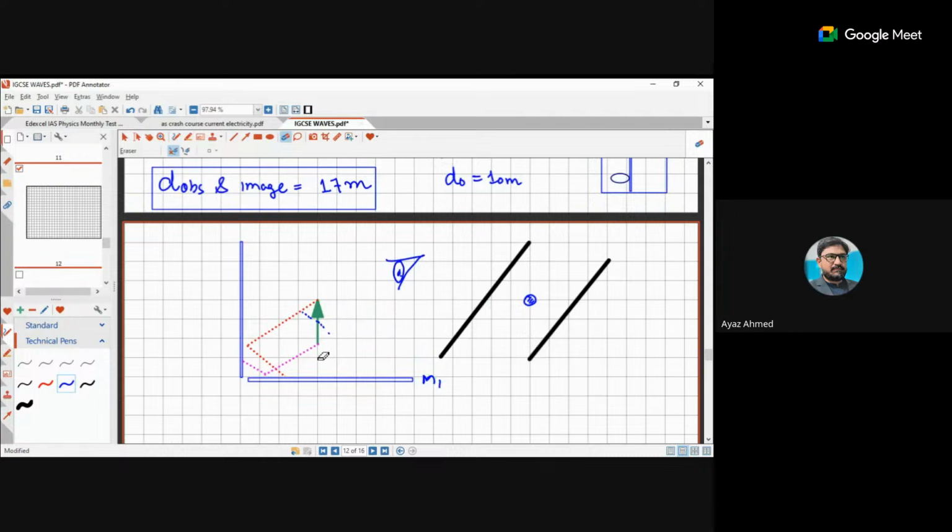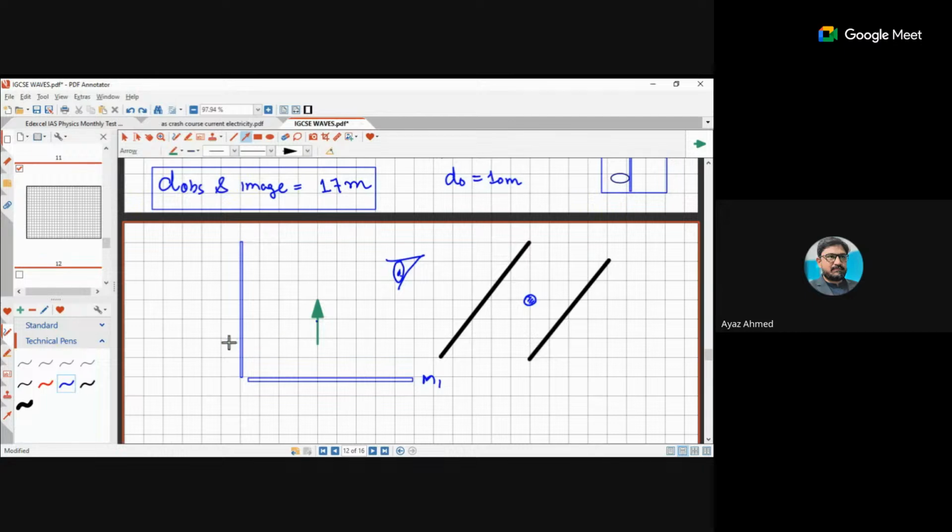What I have told you, I was just explaining it. The image will be formed only on one mirror, and you will be able to see the image only from one mirror, not from both mirrors, from where the rays would be reflected back. For example, the rays are reflecting back from here. So you have to see. It would be complicated, but let me draw it.